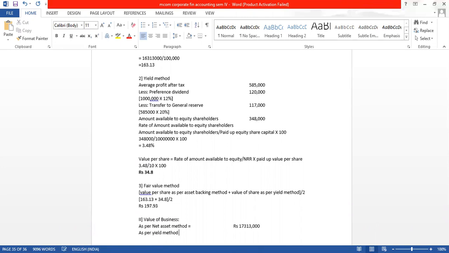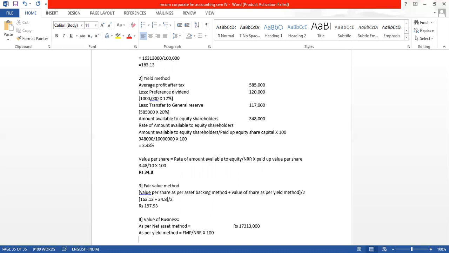Yield method: FMP, future maintainable profit, divide by NRR, into 100, capitalization.